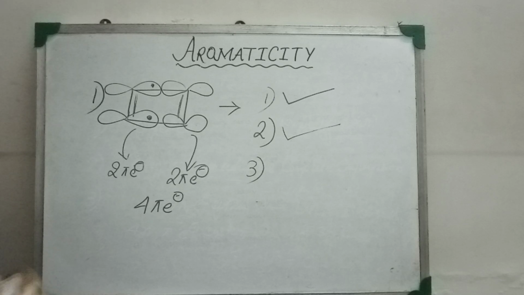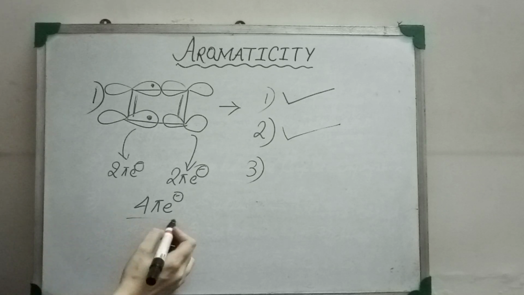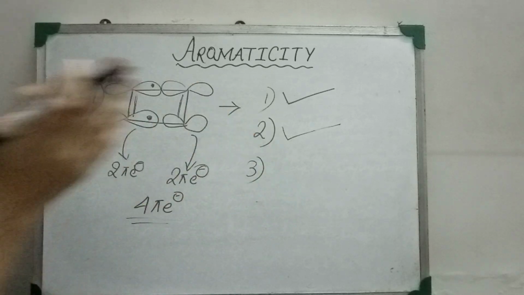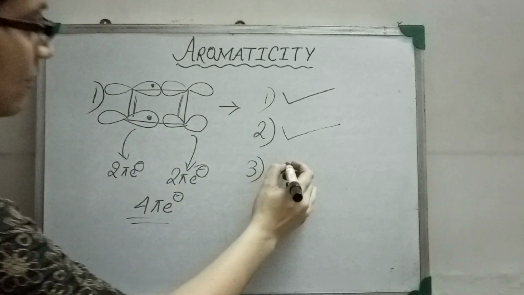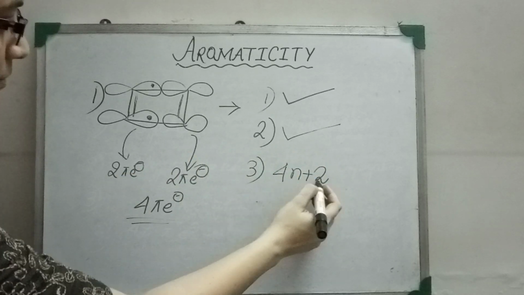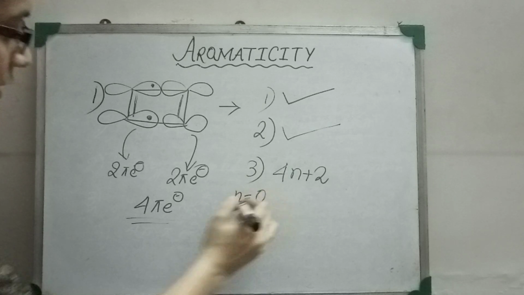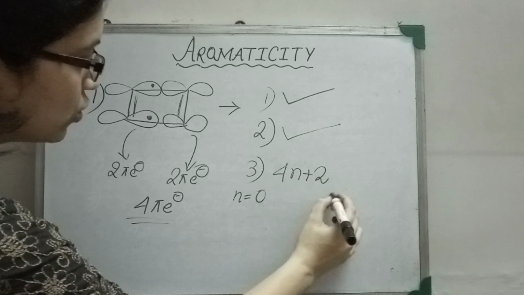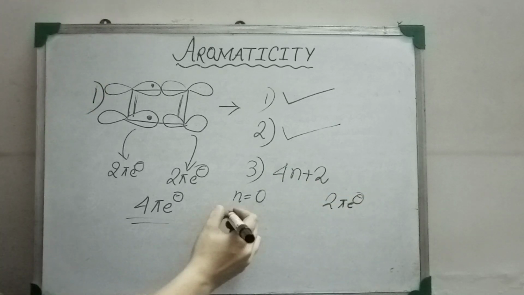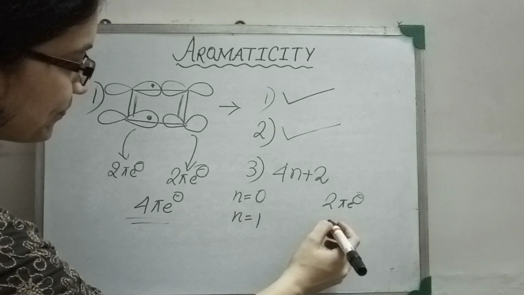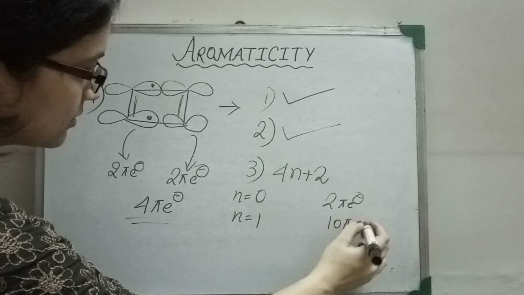Okay. Now let's check the third criteria of total number of pi electrons. We have 4 pi electrons from the molecule, and the formula is that the molecule must have 4n plus 2 pi electrons. So 4n plus 2. First we will put the value of n equal to 0. The total number of pi electrons comes to 2 pi electrons. When we put the value of n equal to 1, the total number of pi electrons is equal to 10 pi electrons.